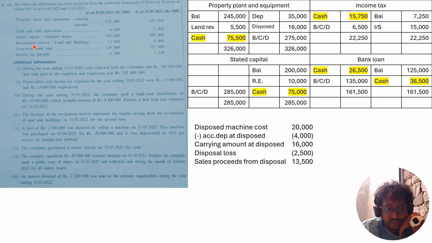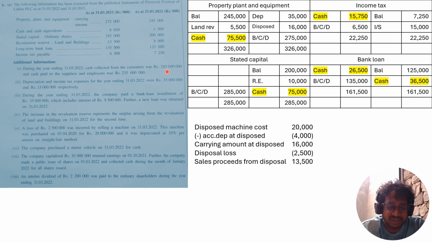But after you read the additional information, you have to go with the direct method, because here it mentions the cash collected from customers and cash paid to the suppliers and employees during the year. So by reading the first adjustment, now you can decide, not as at first look, that you have to prepare this based on the direct method. Right? Okay. So during the year ending 31st March 2022, cash collected from customers 245,000.